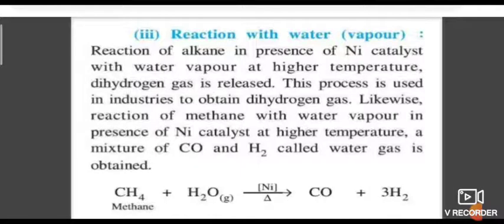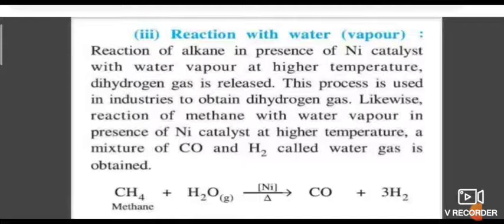Sulfonation is also possible. The reaction in which a hydrogen of an alkane is substituted by a sulfonic group, that is the SO3H group, is called sulfonation. Nitration is also possible. Hydrogen atoms of alkanes are substituted by a nitro group in reaction with nitric acid. This is possible only with the higher alkanes, not for lower alkanes.